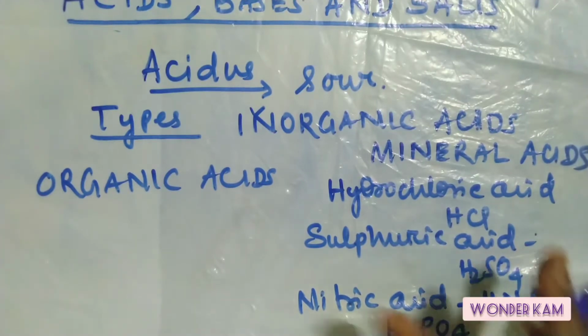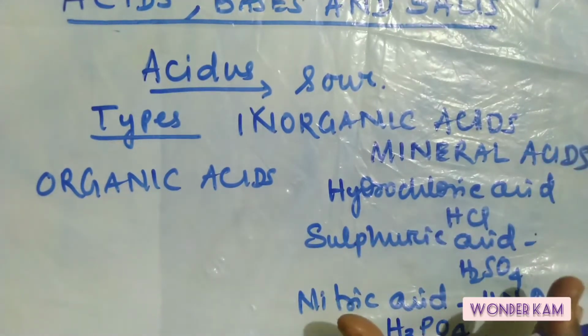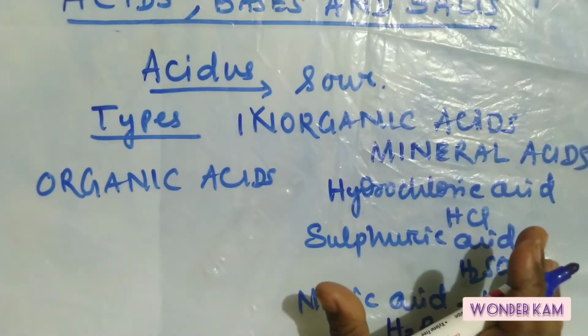So these are some inorganic acids or mineral acids.